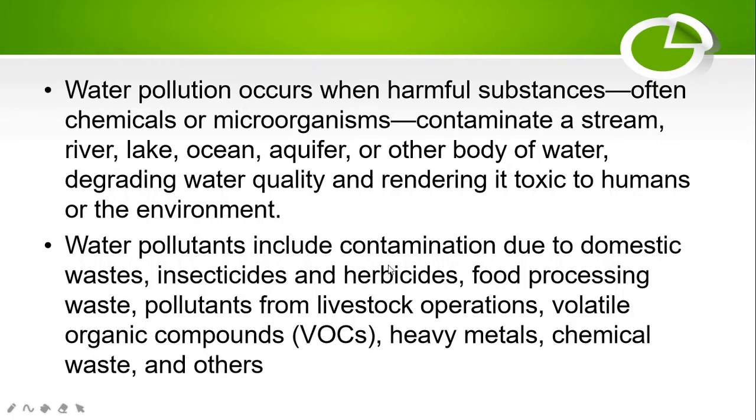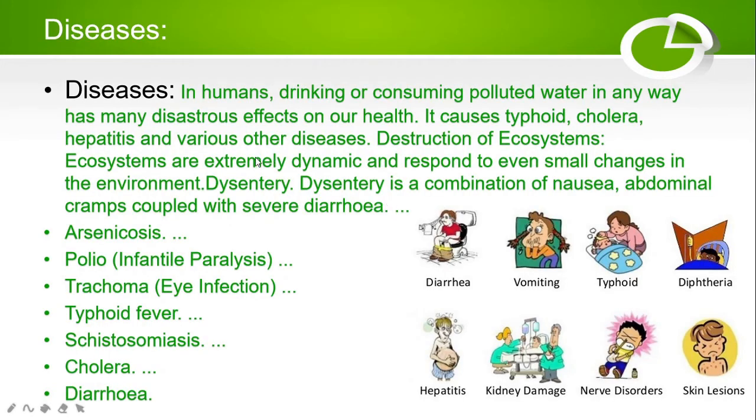Water pollutants include contamination due to domestic waste, insecticides and herbicides, food processing waste, pollutants from livestock operations, volatile organic compounds, heavy metals and chemical waste and others. So basically, in this way, the water is polluted with harmful substances. Because of these harmful substances, diseases occur in humans.